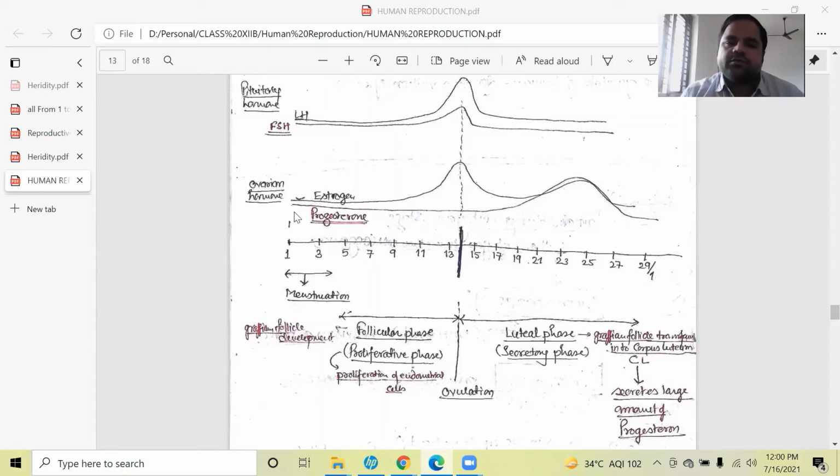wall of the uterus or the endometrium will be increased, and at the same time the blood vessels will also be more, means more vascularization will also take place, as if pregnancy is maintained, then the embryo needs nutrition. That's why there should be a lot of blood vessels to provide the required things for the embryo.